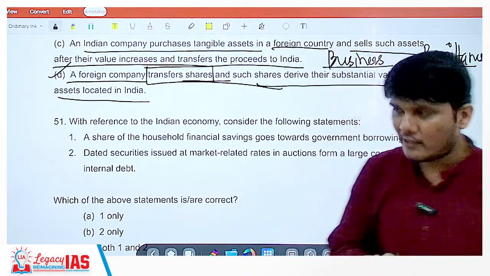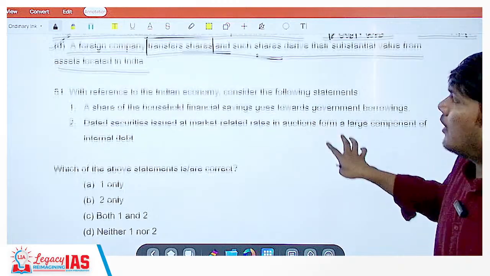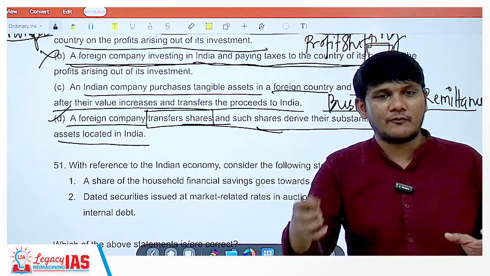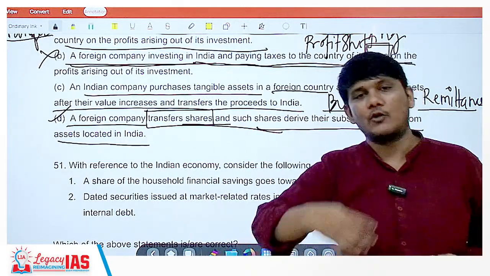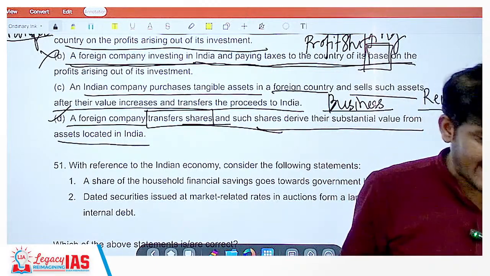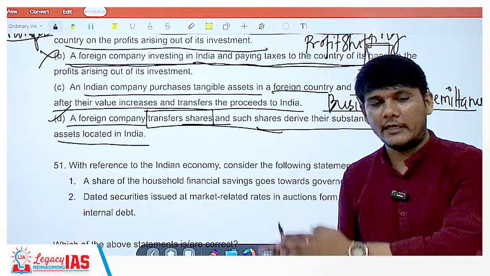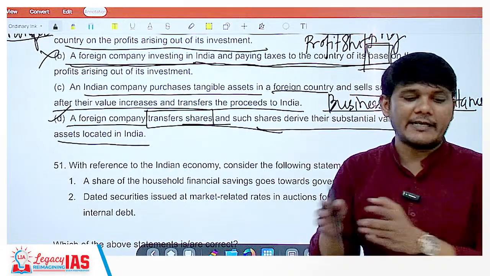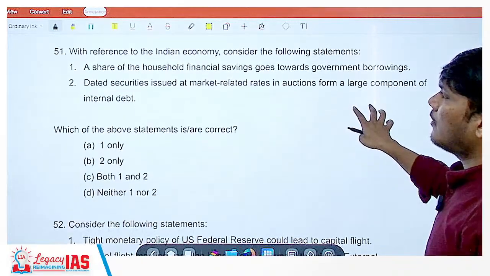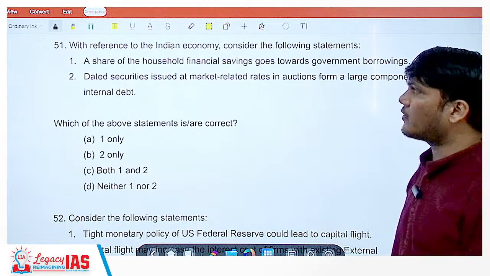I hope, Abhishek, now it is clear. So you need to remember the definition of indirect transfer: when a foreign company is transferring its share, and its share is deriving its value from the Indian market. So that is the indirect transfer that has happened. Okay. I hope it's clear. Abhishek, are you there? Please respond if it's clear.